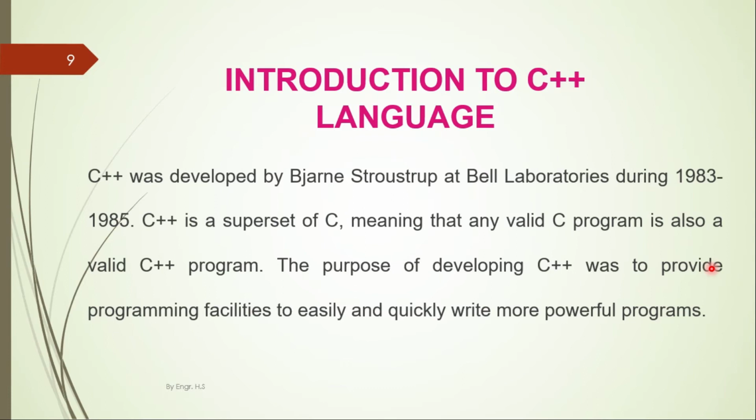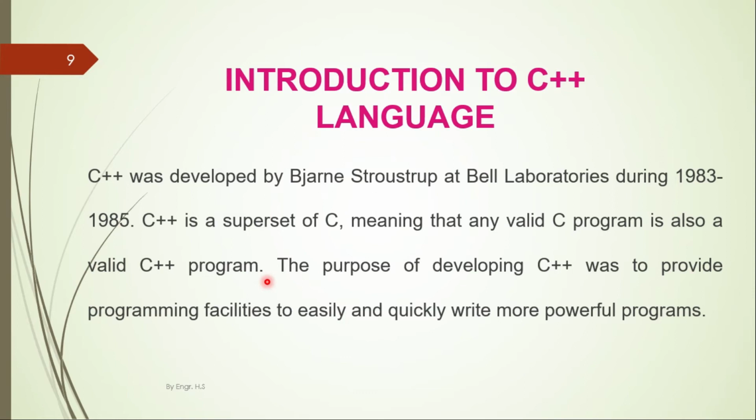Before going on to the next terminologies, here is a brief introduction of C++ language. C++ was developed at Bell Laboratories during 1983 to 1985. Now there is again a misconception in student regarding C++ or C. C++ is basically a superset of C, meaning that any valid C program is also a valid C++ program.